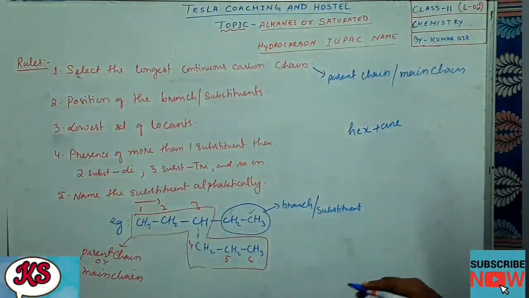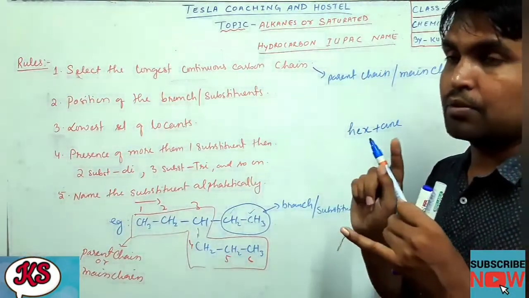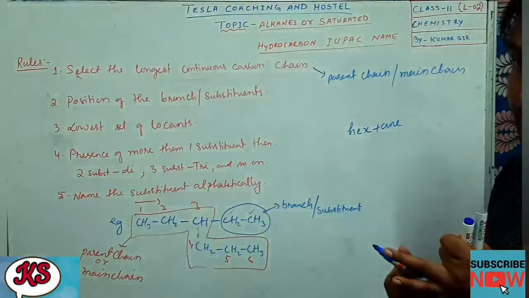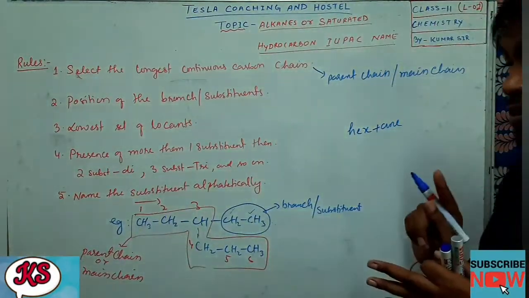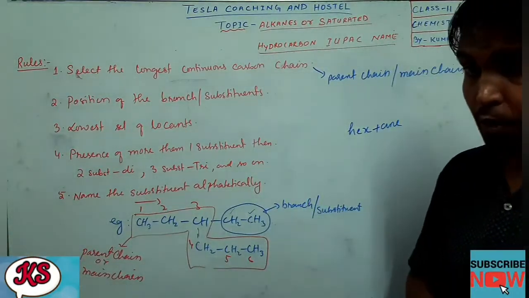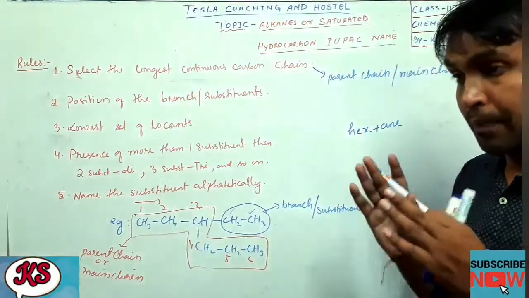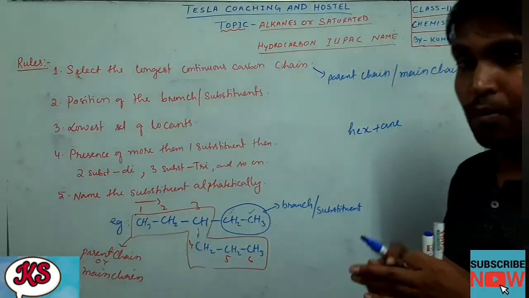So in the last class I told you, if there is 1 carbon in the branch, then we will use methyl. If there are 2 carbons in the branch, then we will use ethyl. And if there are 3 carbons in the branch, we will use propyl. The main chain goes meth, eth, but, prop, like that. But in the branch we go in this way: methyl, ethyl, propyl.